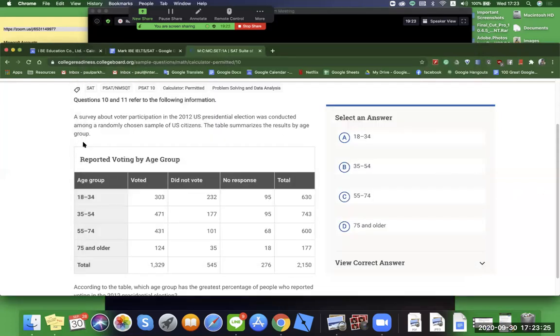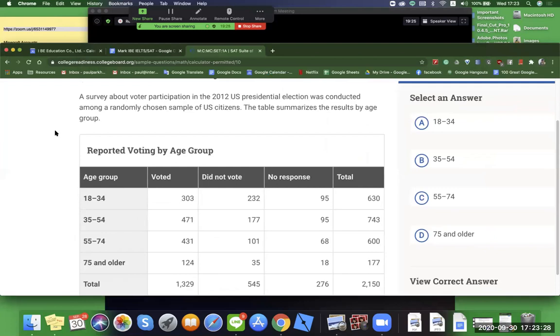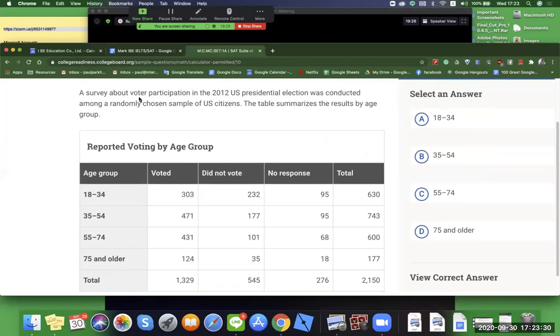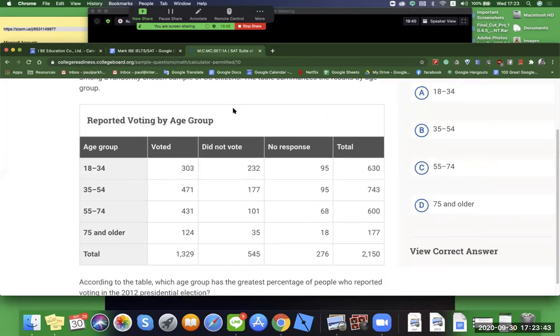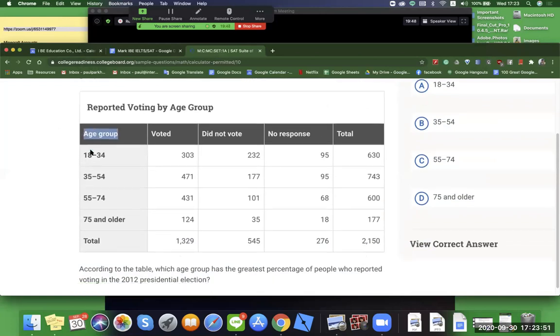Okay. We are covering SAT math questions here. Here we go. A survey about voter participation in the 2012 U.S. presidential election was conducted among a randomly chosen sample of U.S. citizens. The table summarizes the results by age group. Totals here: voted, did not vote, no response, total, and then age group. According to the table, which age group has the greatest percentage of people who reported voting in the 2012 presidential election?